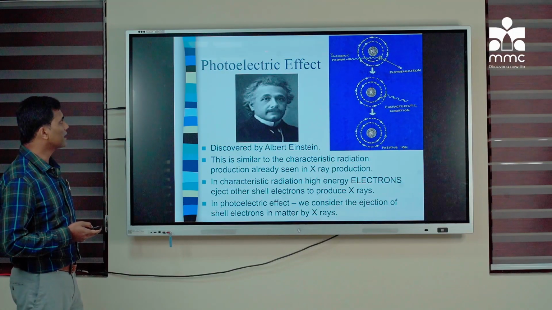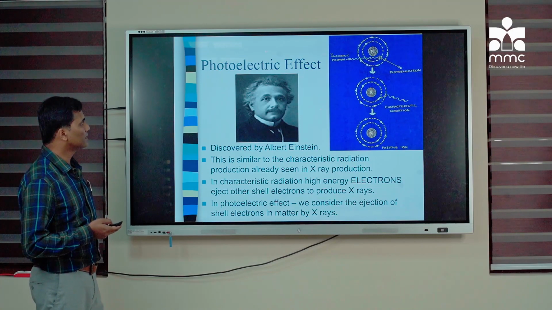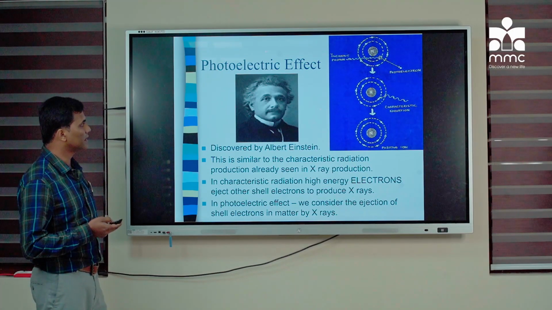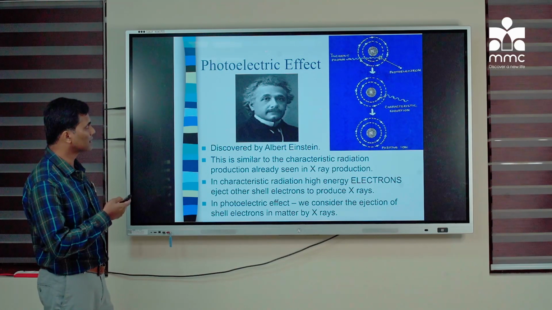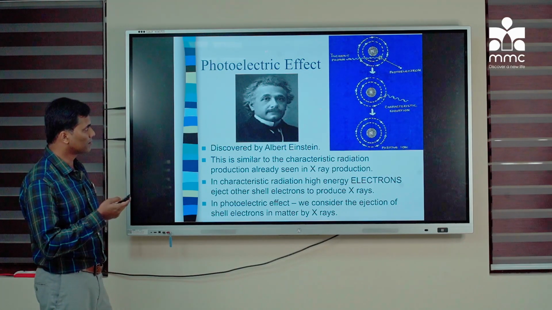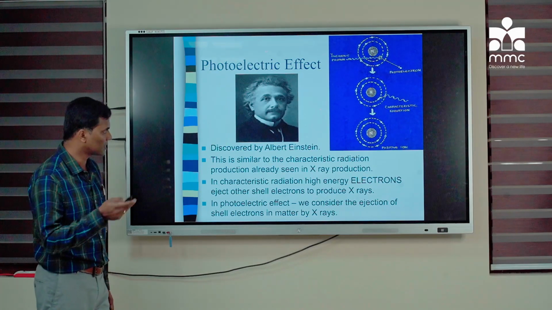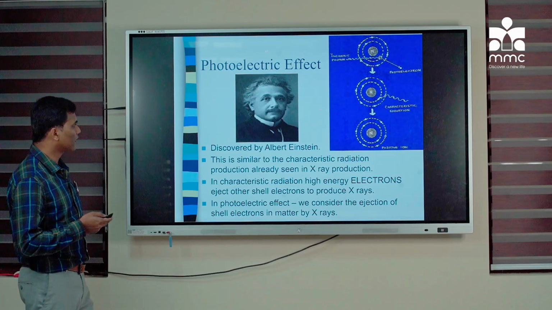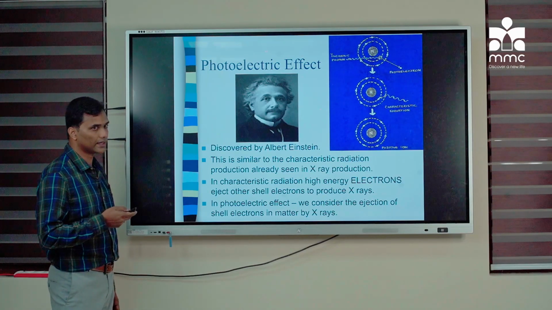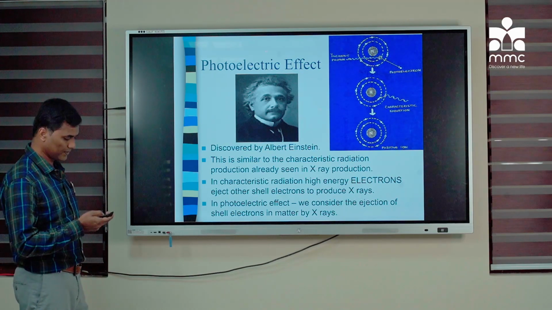So the next important interaction is the photoelectric effect. It is similar to the characteristic radiation. You can understand with the image, the inner shell electron is kicked out and there will be an outer shell electron moving into the inner shell. So this is called the photoelectric effect when the photon is hitting the matter.